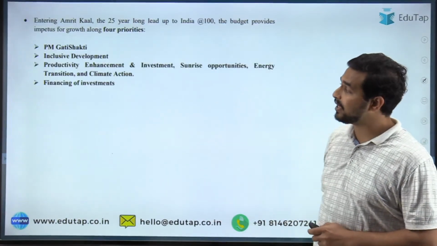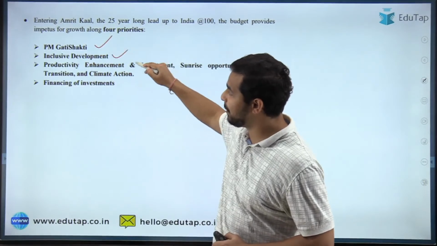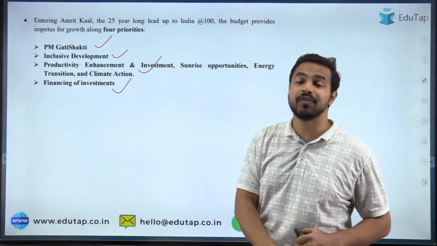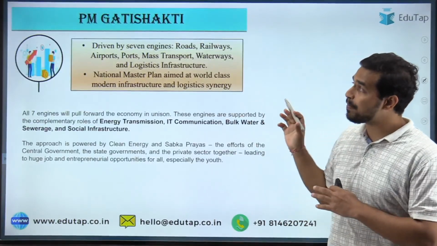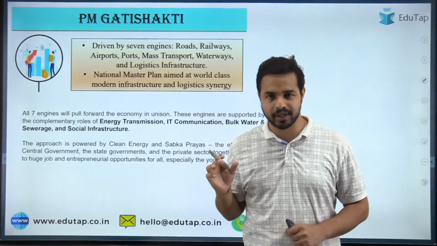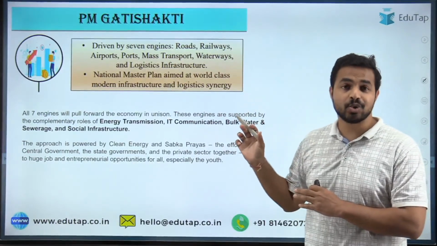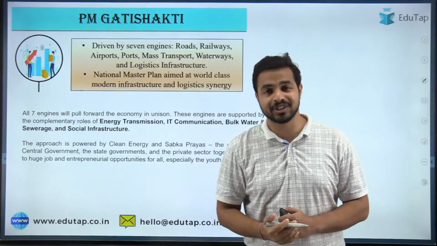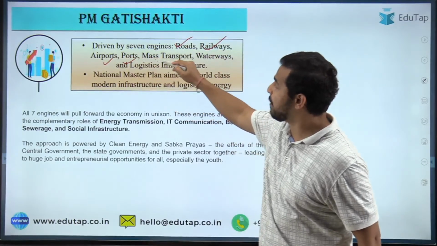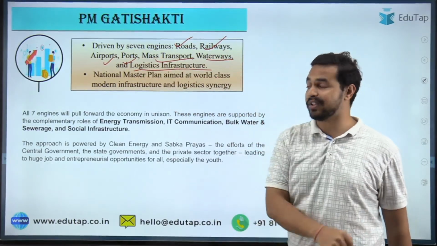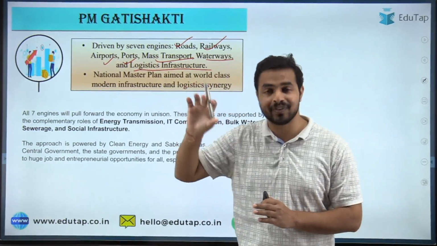So here you can see that basically all our important priority areas are PM Gati Shakti, inclusive development, this we have already covered, and then financing of the investments. So this is the important data that we are required to remember from the exam point of view. Now when we talk about PM Gati Shakti, this is a very important thing. PM Gati Shakti is a very important scheme, and it has 7 engines which drive it. What exactly are those 7 engines? That is also very important. These 7 engines are road, railway, airport, port, mass transport, waterways, and logistics infrastructure. So these are the 7 engines which are basically the driving engines of the PM Gati Shakti scheme.